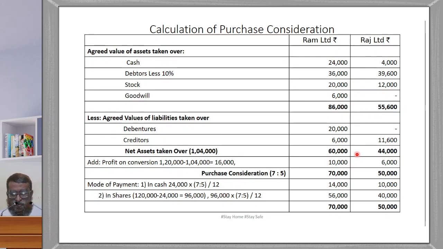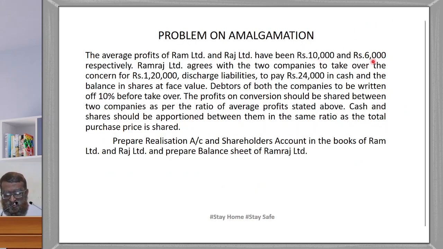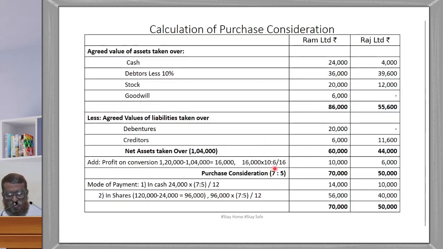Clear? So that will be added here. So 16,000 into 10/16. Hope you have understood. This is the ratio given in the problem already. See here, it is given in the problem, this ratio. Here 10,000, 6,000 means 10:6, or 5:3. Okay, 5:3 or 10:6 divided by 16. I did not simplify it. So you will get the amount 10,000 and 6,000.